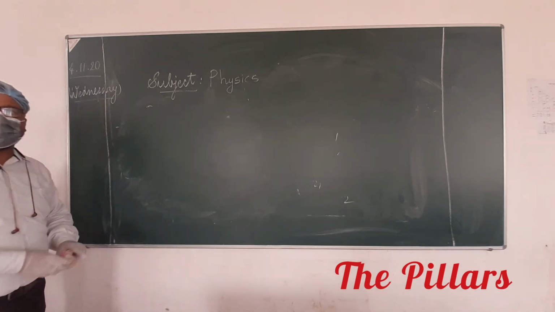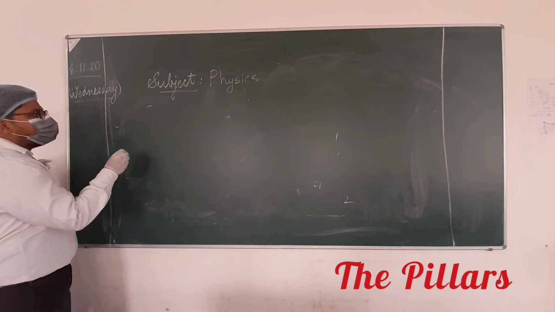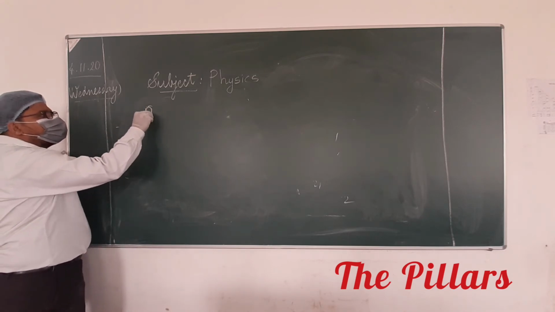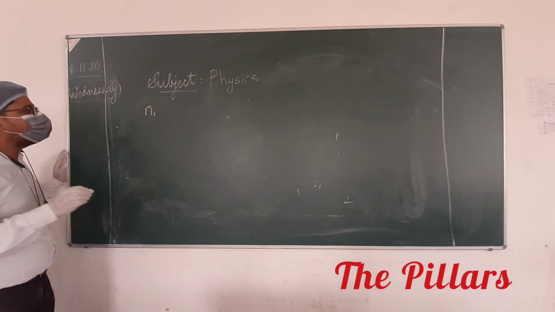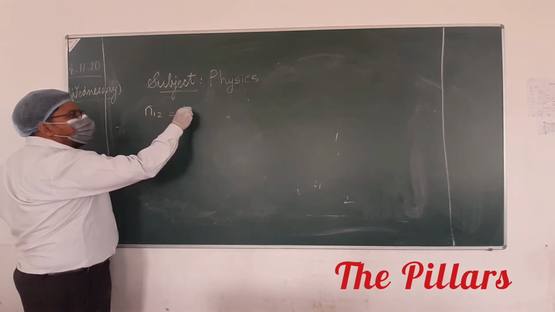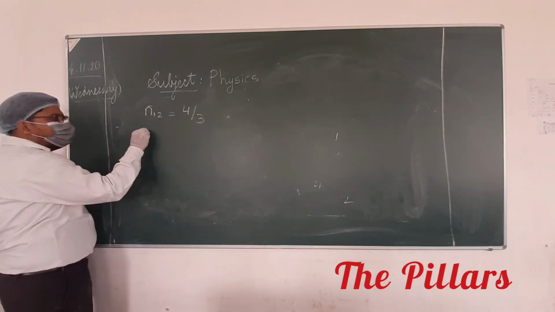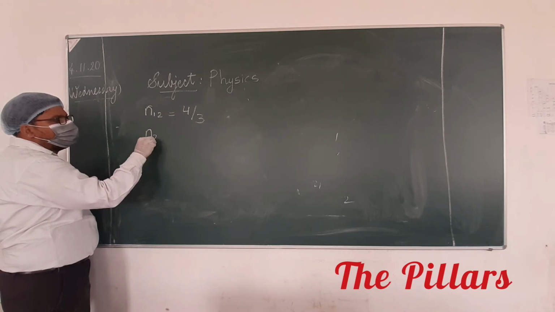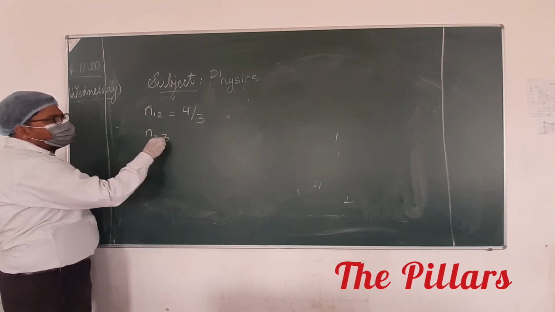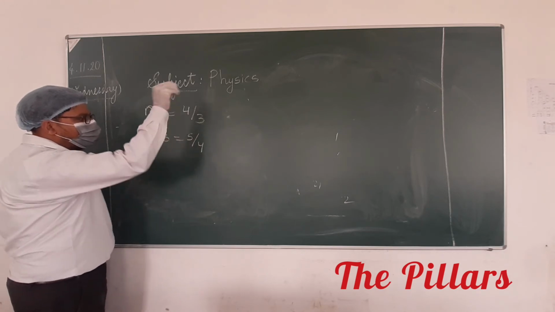This point is clear to all of you? Now, suppose, let's do one more question. This type of question can be asked in a board examination. It is given that refractive index of 1 with respect to medium 2 is 4 upon 3, and refractive index of 2 with respect to 3 is 5 upon 4.